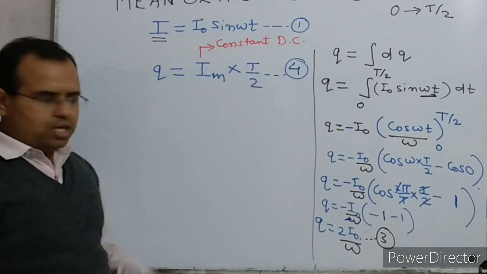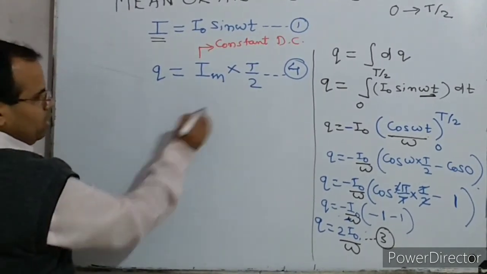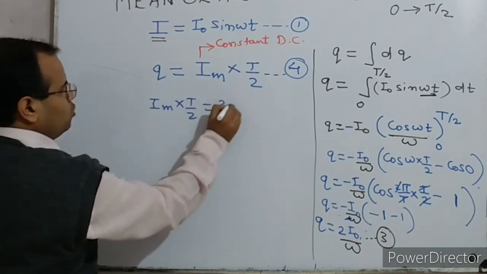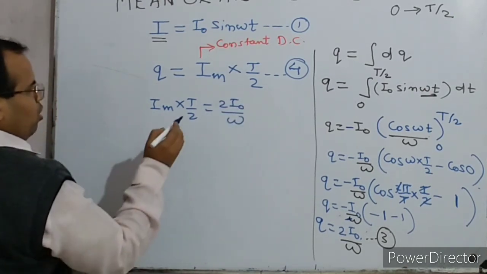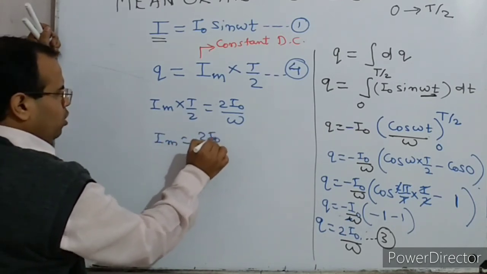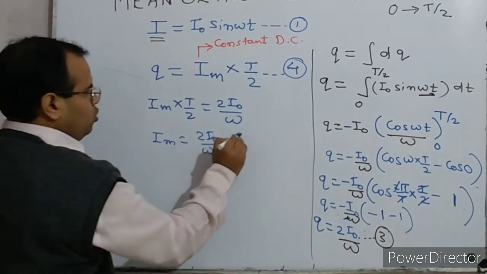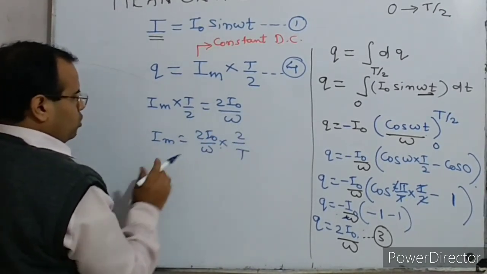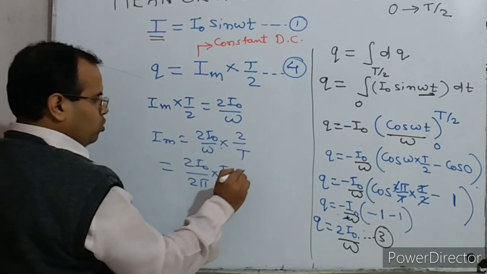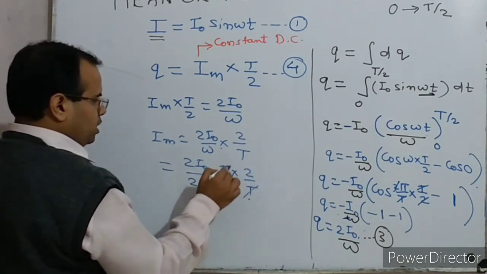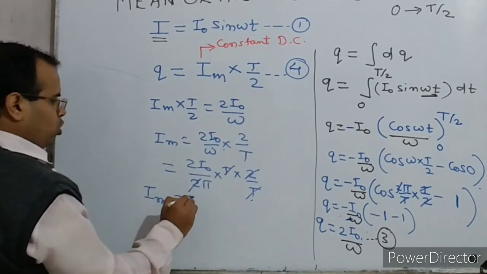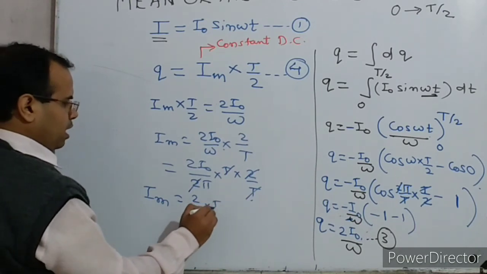So now by equations 3 and 4 you can write Im into capital T by 2 is equal to 2 I naught by omega, or Im is equal to 2 I naught by omega multiplied by 2 upon capital T. And since omega is 2 pi by capital T, T and T cancel, 2 and 2 cancel, so Im is equal to 2 upon pi multiplied by I naught.